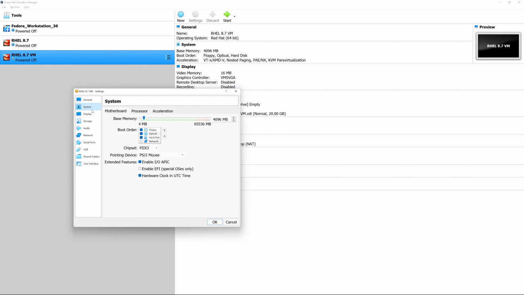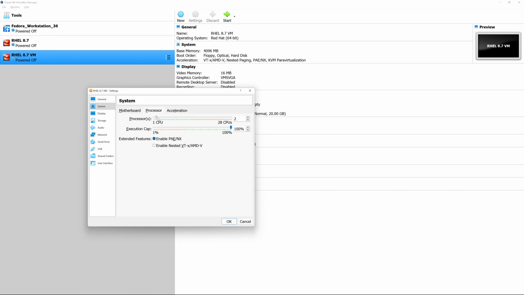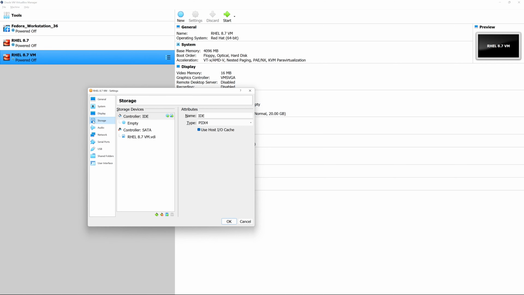The next thing we're going to do is we're going to click on system, then click on processor. Now we're going to increase the processor or the number of cores, and in our case we're going to use 4 CPU cores. Next, we're going to head over to display, and we're going to increase the video memory to 128 megabytes. Next option is acceleration, and we're going to make sure that enable 3D acceleration is checked. Now we're done with the display tab.